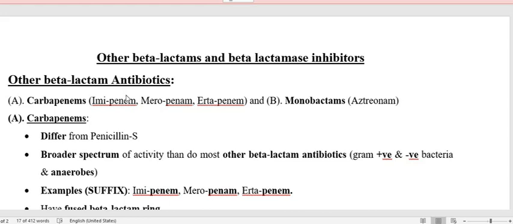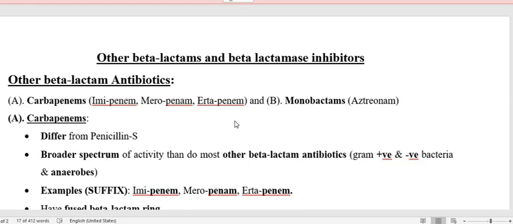The difference is that the resistant bacteria release the enzyme beta-lactamase, which usually destroys the beta-lactam ring of cephalosporin and penicillin. However, the beta-lactamase released by resistant bacteria is usually not able to destroy or hydrolyze the beta-lactam ring of carbapenem and monobactam. So this is the difference.